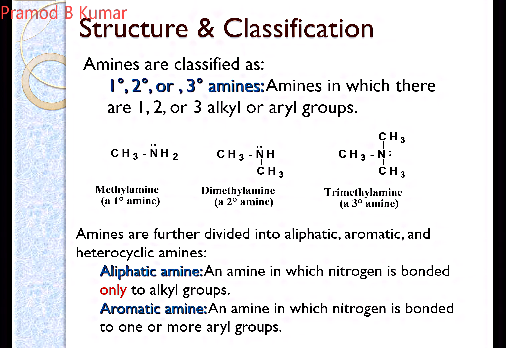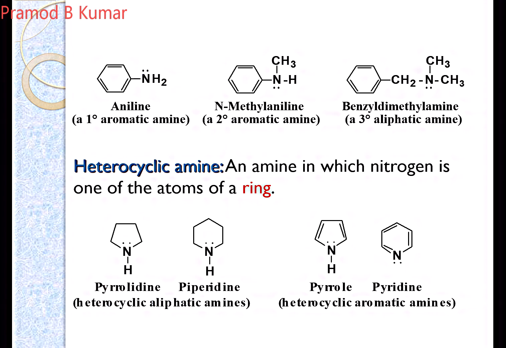So what is aliphatic? When the nitrogen of your amine group is bonded to an alkyl group, it is known as an aliphatic amine. Example, methylamine. And when the nitrogen is bonded to one or more aryl groups, aryl meaning phenyl or any group containing an aromatic ring structure, then it is known as an aromatic amine.